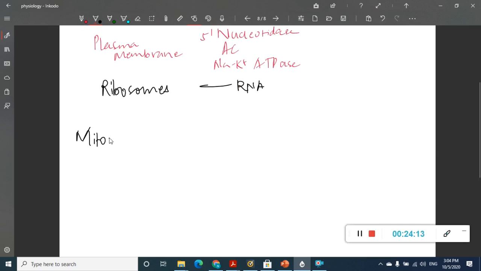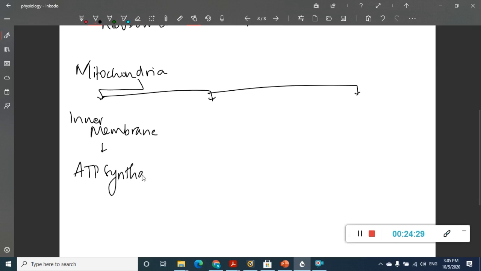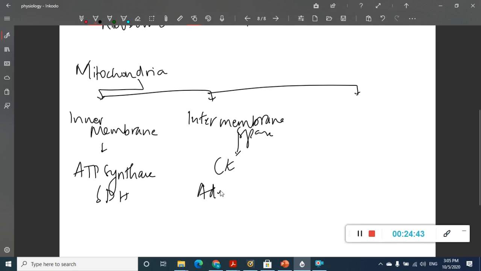If you see, the markers of mitochondria will differ according to the site. For example, the marker of the inner membrane of mitochondria is mainly ATP synthase, and we have succinate dehydrogenase. Whereas the markers of the intermembrane space include mainly creatine kinase and adenylate kinase.